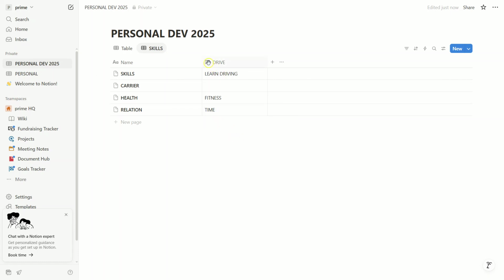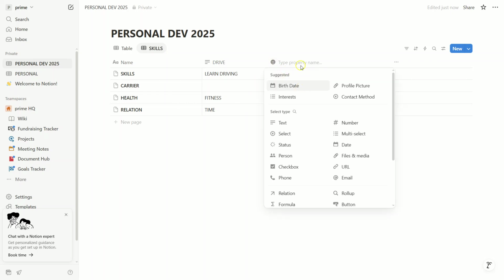Once you've filled in these sections, create a timeline for each goal. Notion's timeline view is perfect for this. This step is important because it helps you visualize your journey and stay on track.